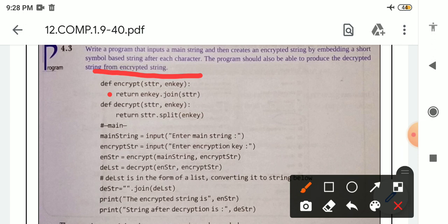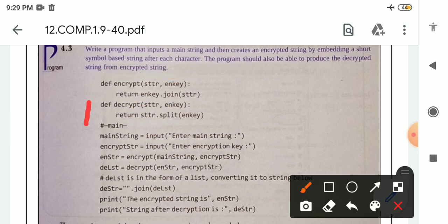So in encryption we will join the symbol with the string. So which function will we use? The join function. N key is the name of the variable which is storing the symbol which will be used with the string. So we first write n key, then we use the join function. In the parentheses of the join function we will write str. Str is the name of the variable which is storing the actual string.